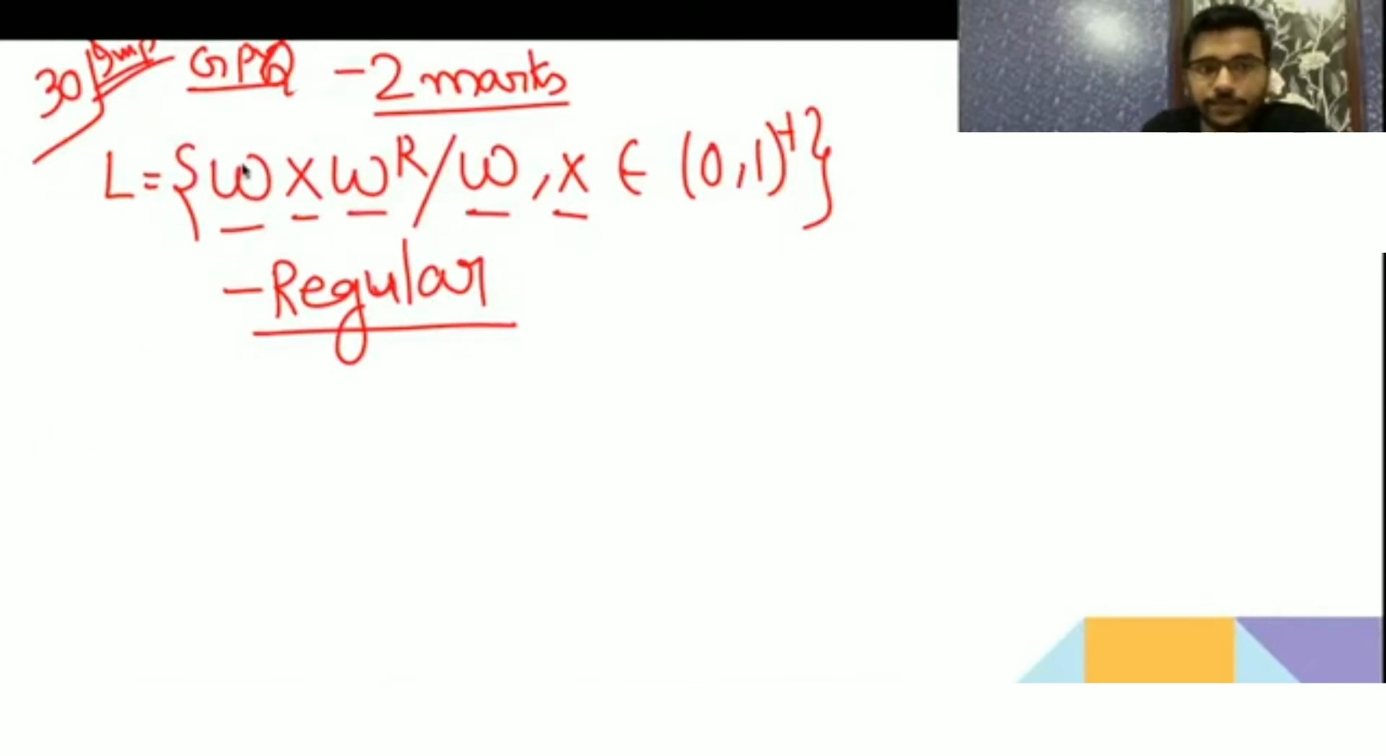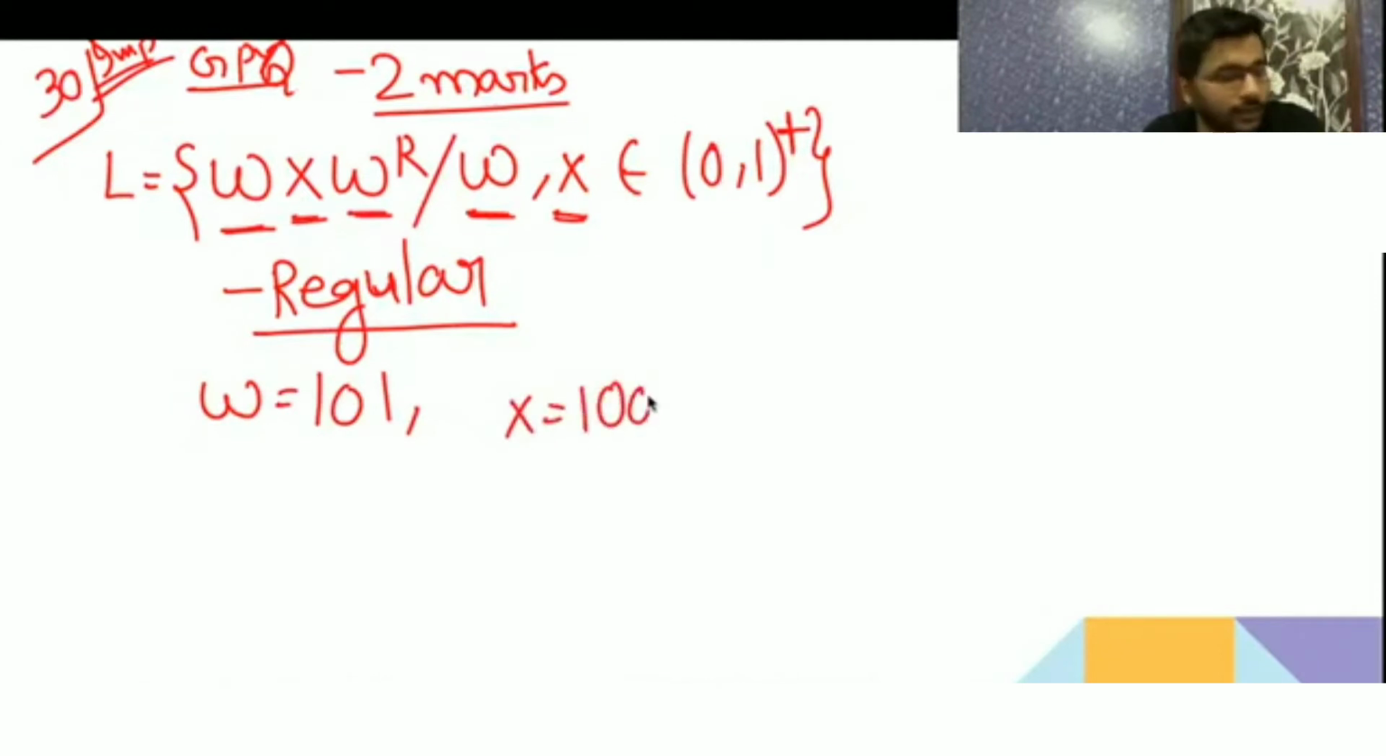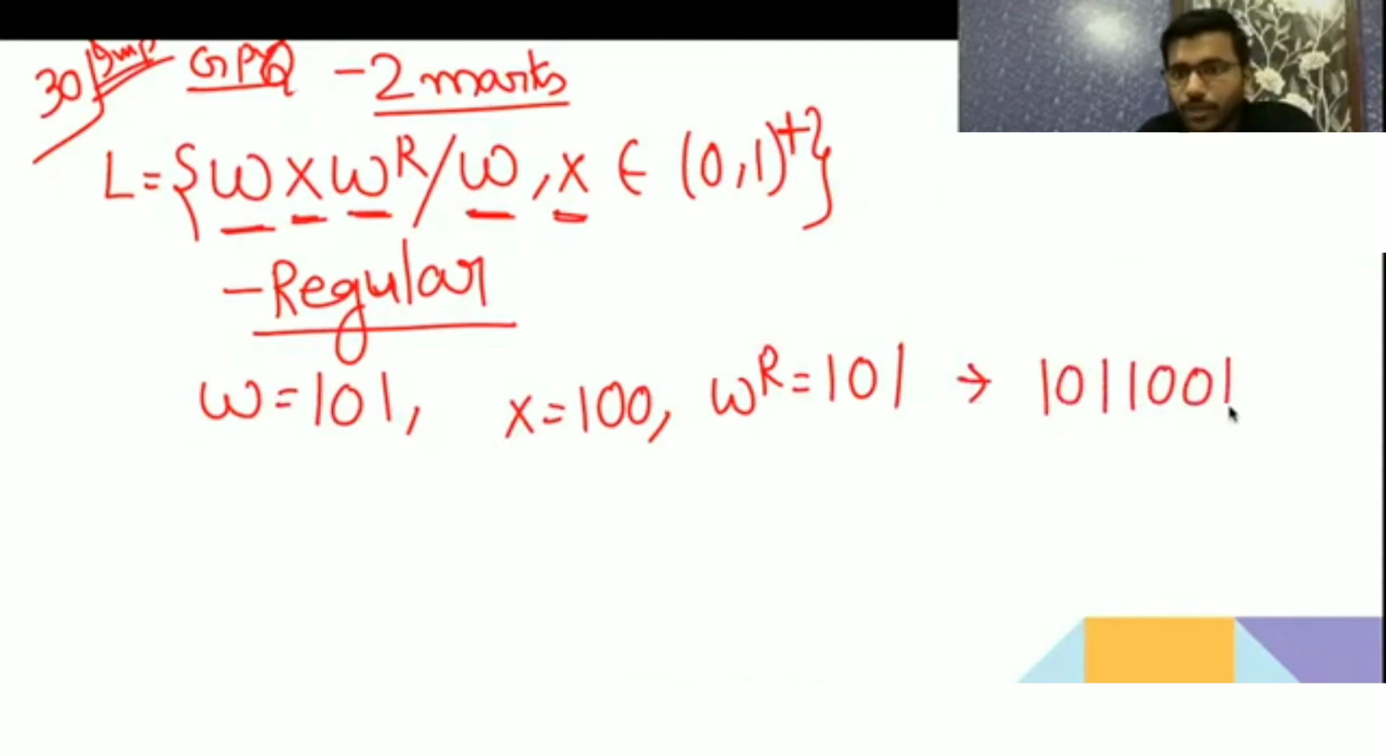Now I will explain that. Here it's saying that first W will come, then X will come, then W reverse will come. And WX belongs to (0, 1)+, meaning it will have any combination of 0 and 1. Since it is a plus, the length of W and X should be at least 1. Now I am writing one string: W equal to 101 and X equal to 100, and WR then will become 101. Reverse is going to be the same. So in this way I have constructed 101, 100, 101.